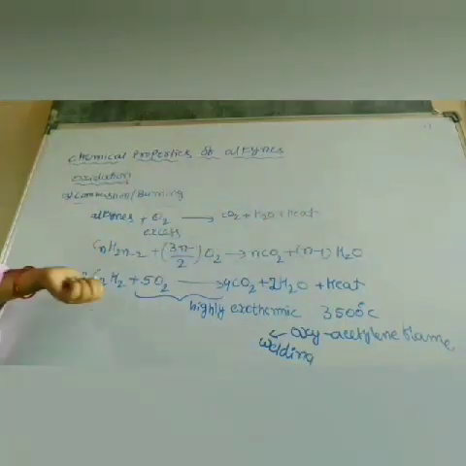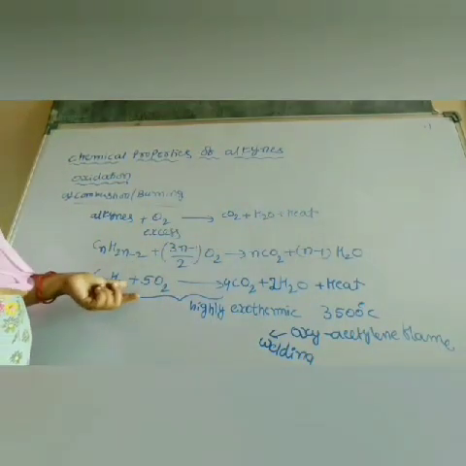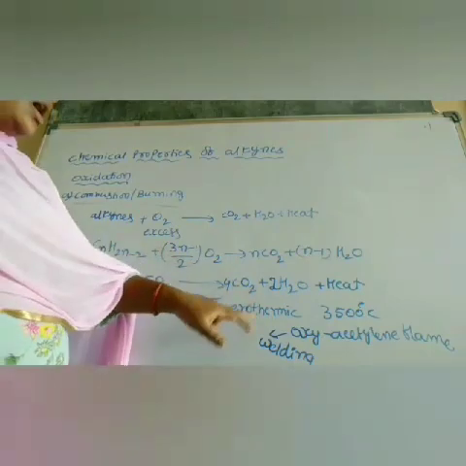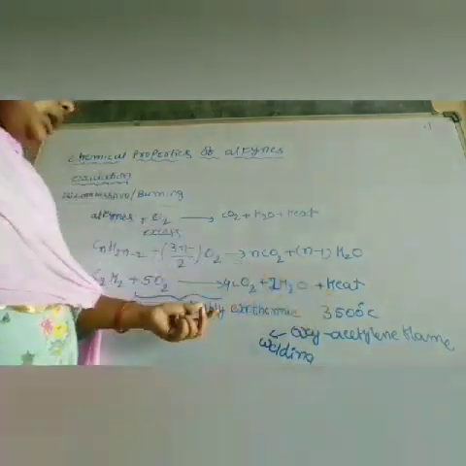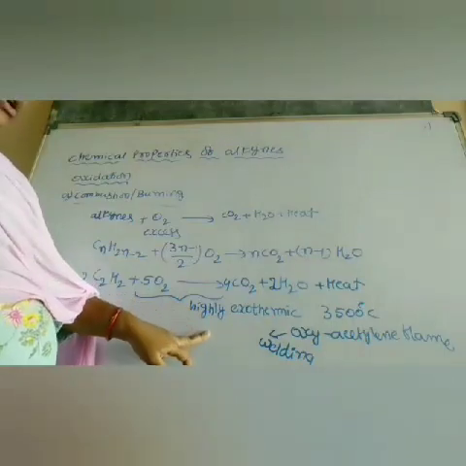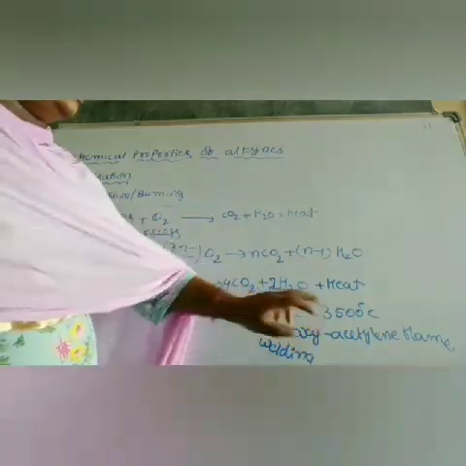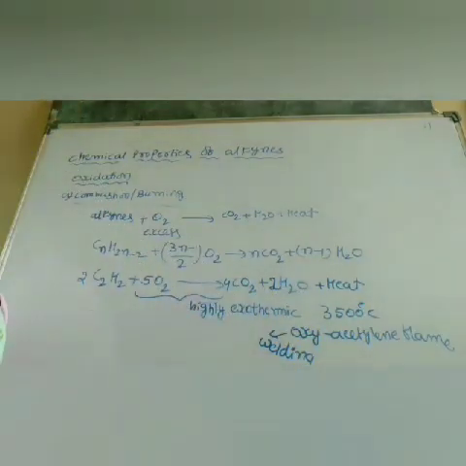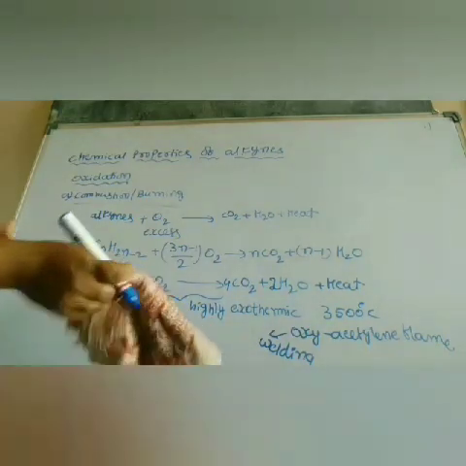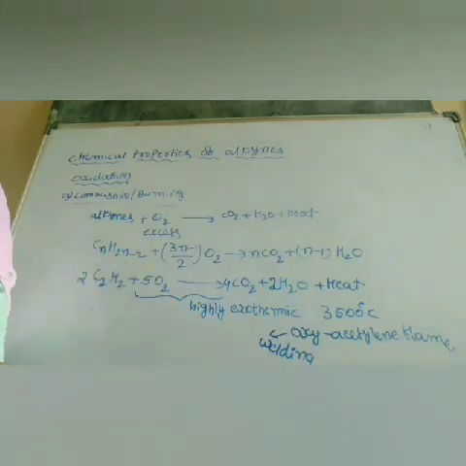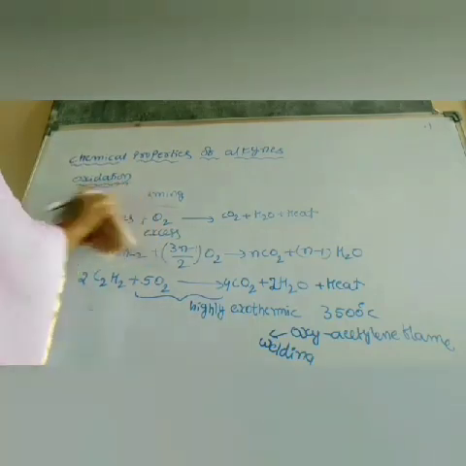So here acetylene combines with oxygen and gives a high amount of energy. That is, the reaction is a highly exothermic process. The temperature released is about 3500 degrees Celsius. That temperature is used for welding or for cutting purposes.